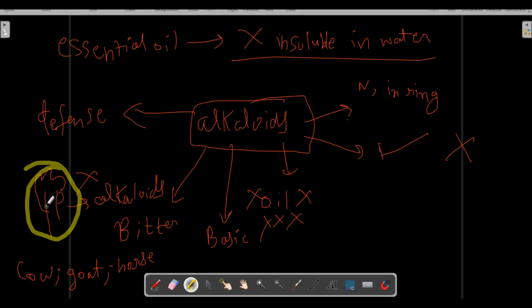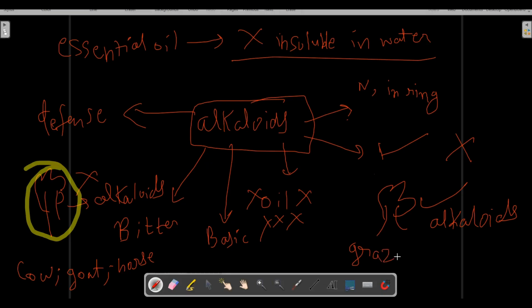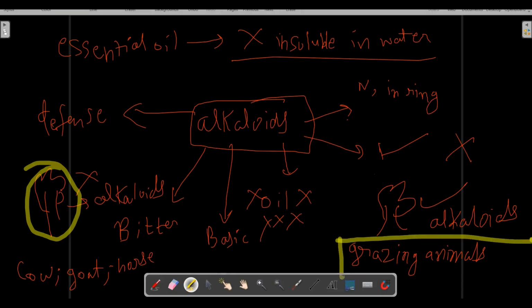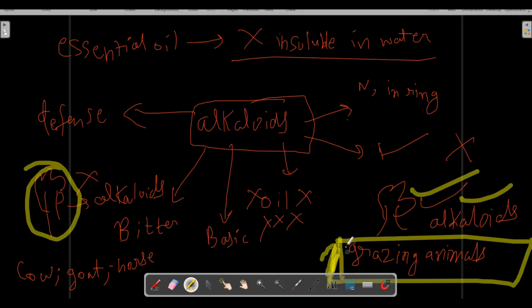But there is another tree. This tree produces toxic alkaloids. So because of this, the grazing animals will not be attracted to this plant, because it is producing alkaloids, and these alkaloids are toxic in nature. Grazing animals are very smart. They know which plant is poisonous and which is not. So this is producing toxic alkaloid, so this is poisonous. Grazing animals will not eat this plant, but the other plant will be eaten by grazing animals.